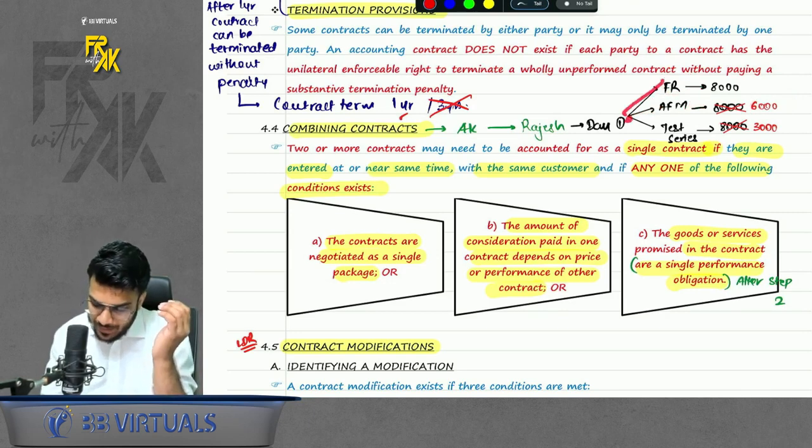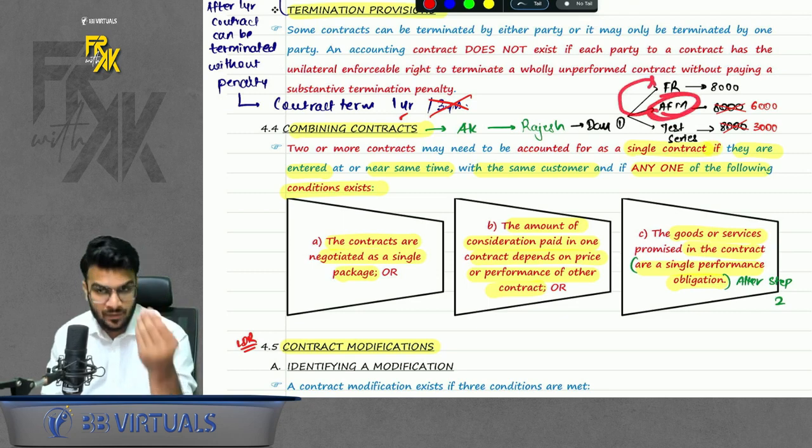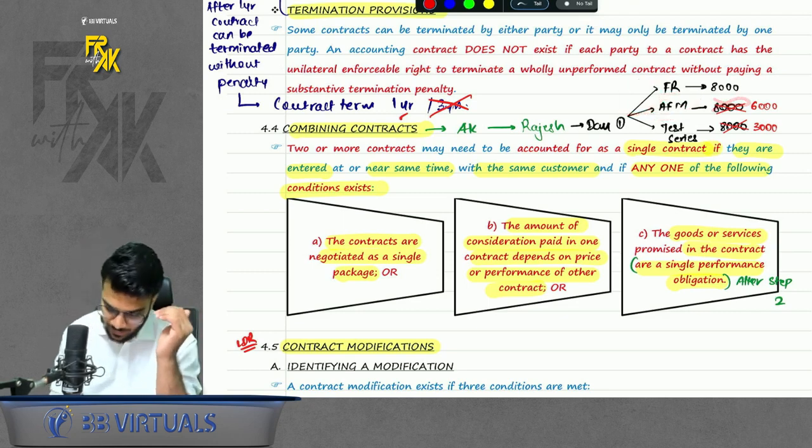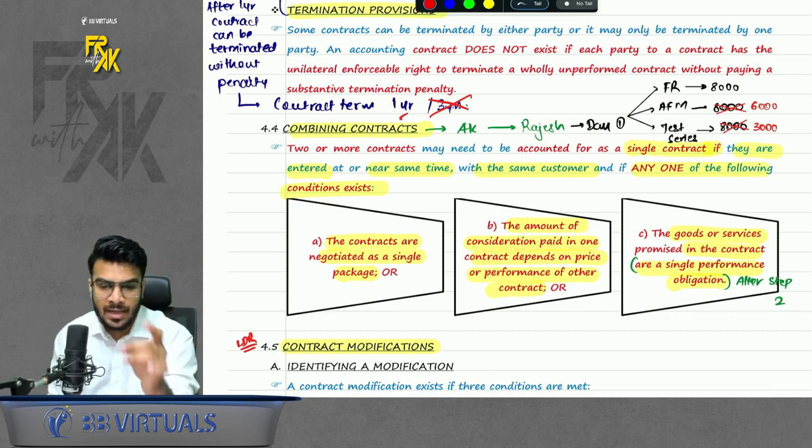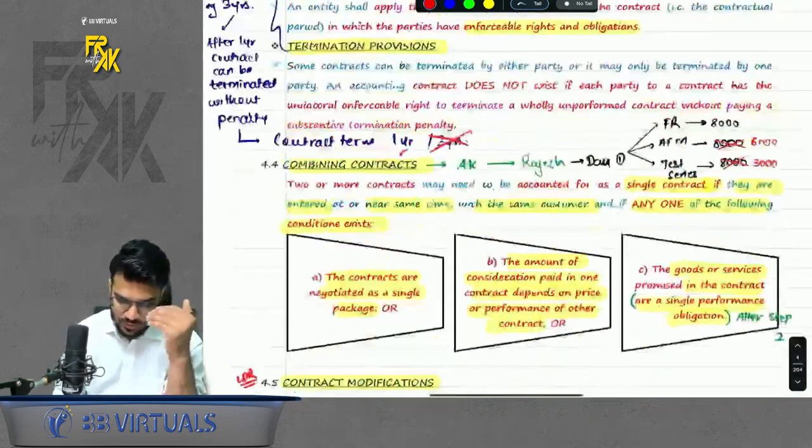So even if me and Rajesh enter into multiple contracts, still we can treat this as a single contract. Why? Because the price of AFM is dependent on the price of FR. I gave him discount on AFM because of FR, right? So here the amount of consideration paid in one contract depends on the price of the other contract. So here you can treat the 2 contracts as a single contract. Okay, so this was combining contracts.